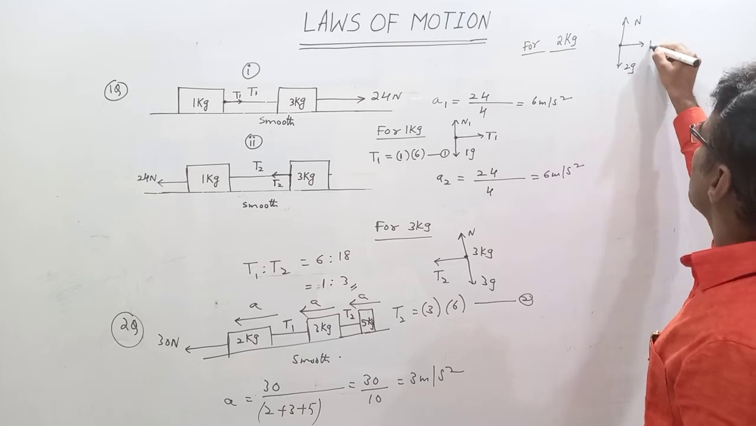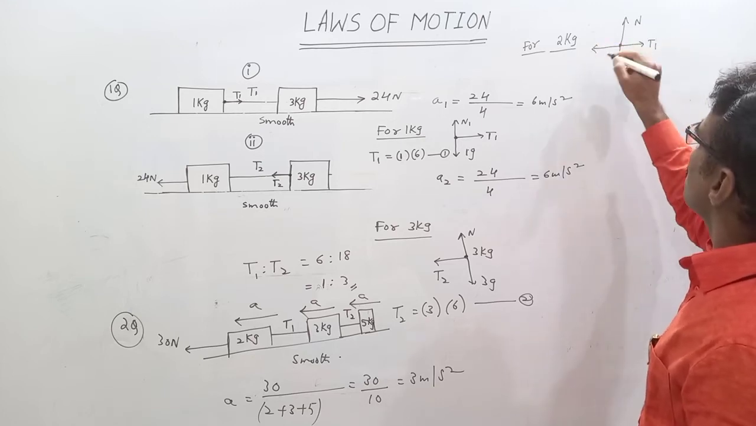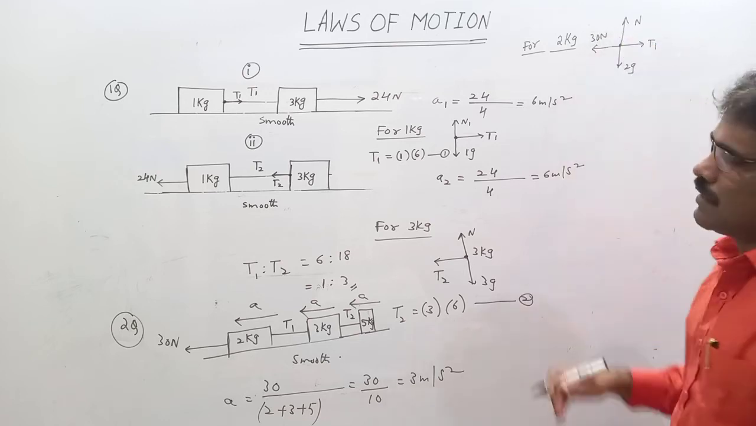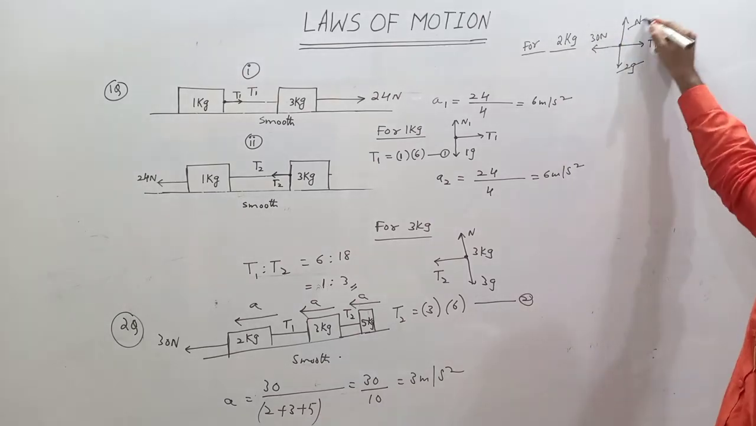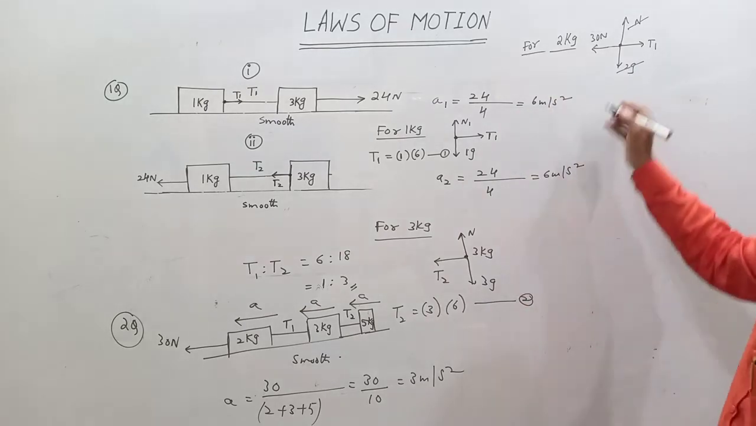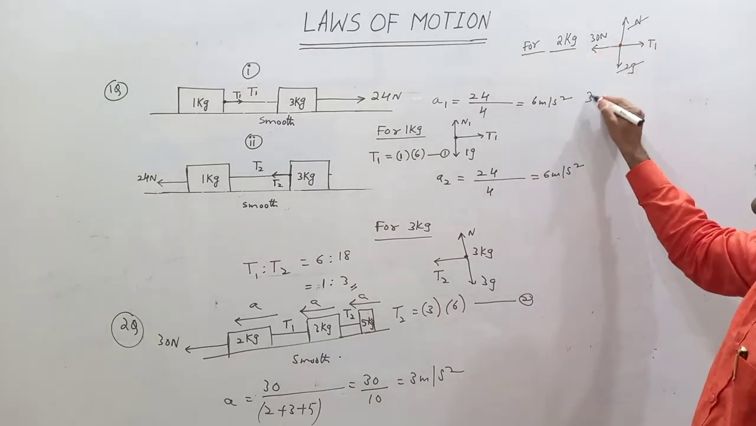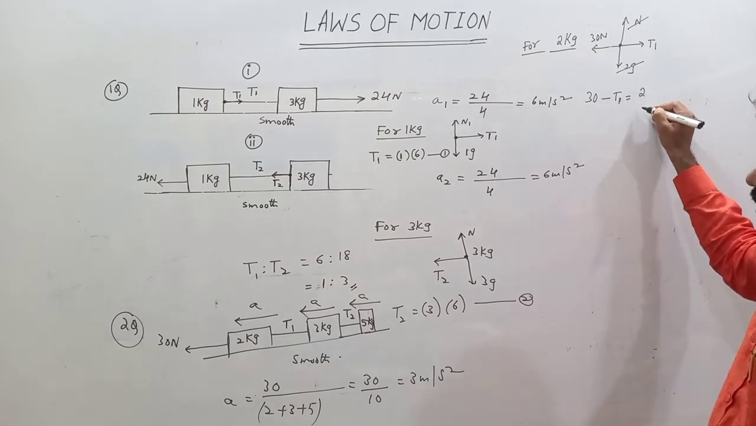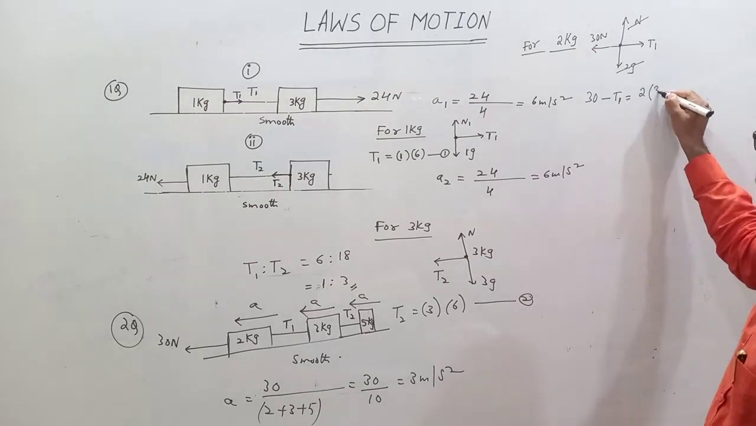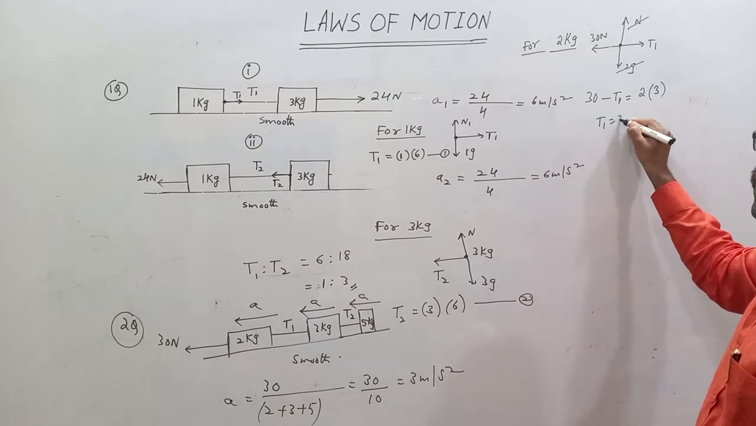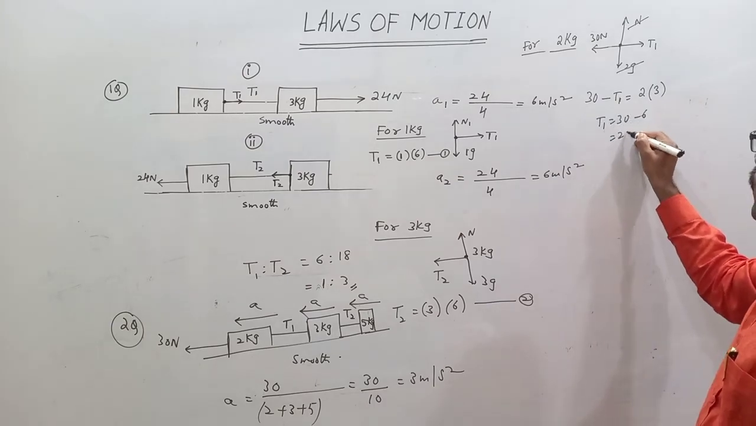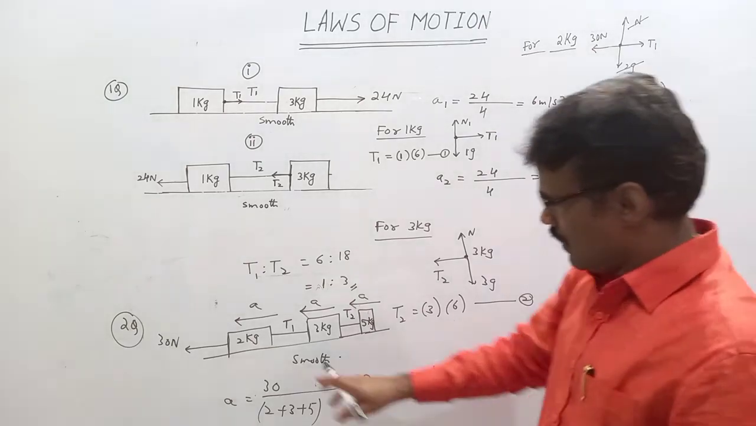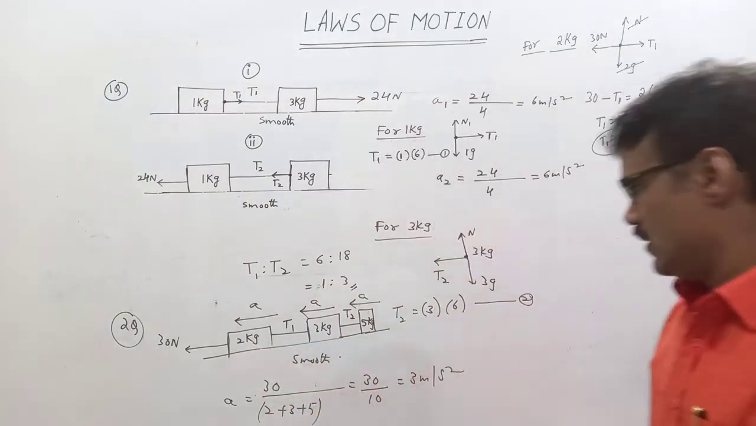And the left side is T1, sir. Right side is 30, left side is 30 Newton, right side T1. So these two balance with each other. Therefore, it is moving this side. 30 minus T1 is equal to 2 into acceleration, acceleration 3. T1 equals 30 minus 6, 24 Newton. Tension in the string which is connected between 2 kg and 3 kg.